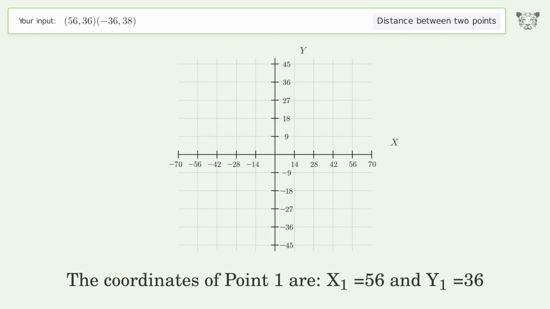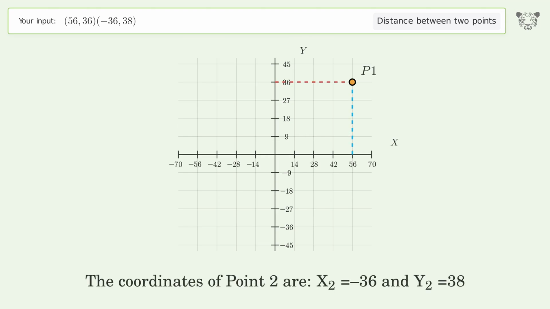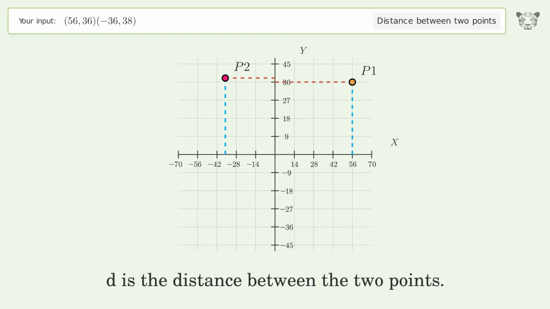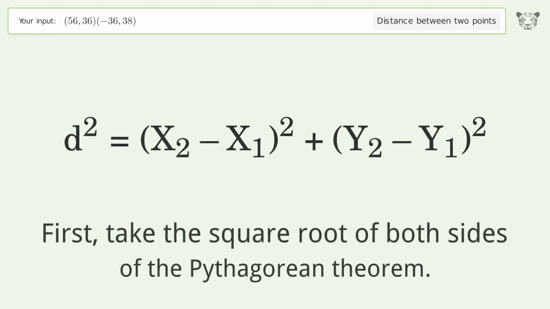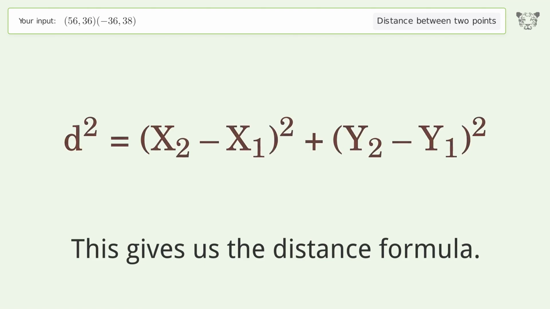The coordinates of point 1 are, x1 equals 56 and y1 equals 36. The coordinates of point 2 are, x2 equals negative 36 and y2 equals 38. D is the distance between the 2 points. First, take the square root of both sides of the Pythagorean theorem. This gives us the distance formula.